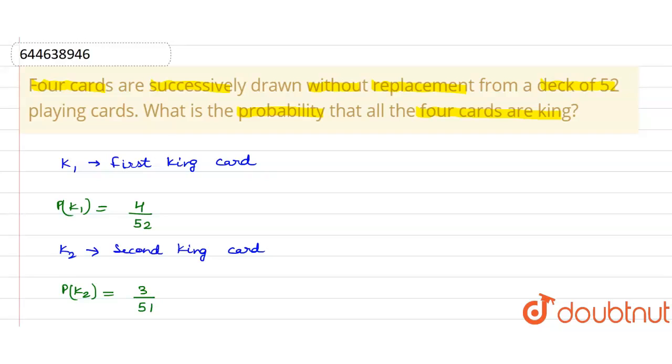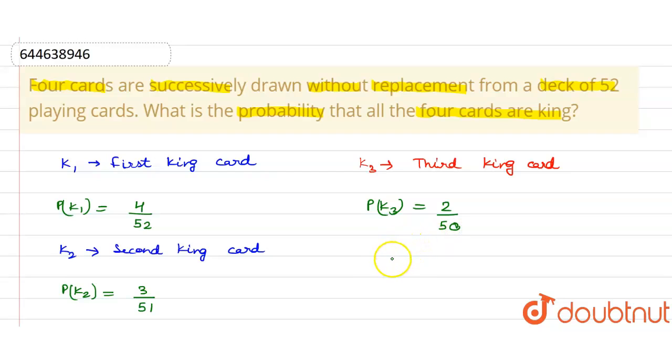Okay, so now if we talk about K3, K3 is the third king card. So the probability of K3 would be 4 minus 2, because we have already drawn 2 king cards and we are left with 2 king cards. So it would be 2 upon 52 minus 2, since 2 cards are already drawn, so the total number of cards remaining is 50. So we get 2 upon 50.